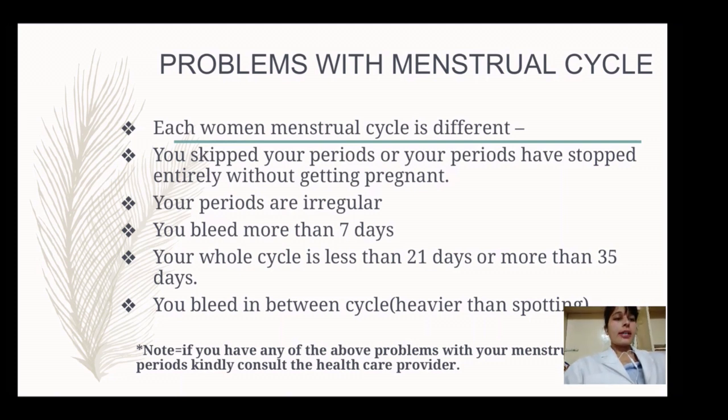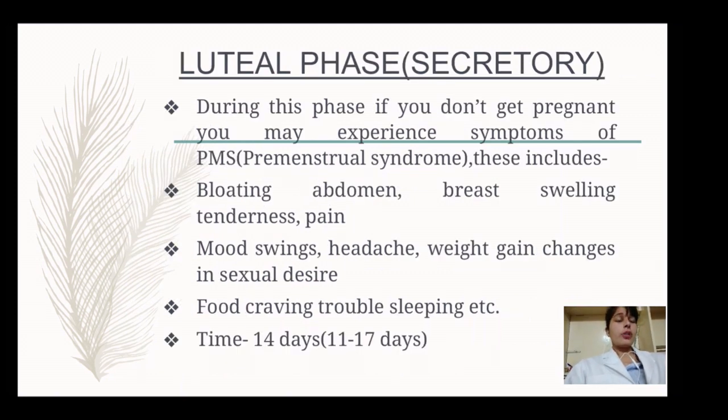Okay, so this was all about the phases. The menstrual cycle has 4 phases. The first phase is the menstruation phase, the second phase is the proliferative phase, the third phase is ovulation, and the fourth phase is the luteal phase or secretory phase.